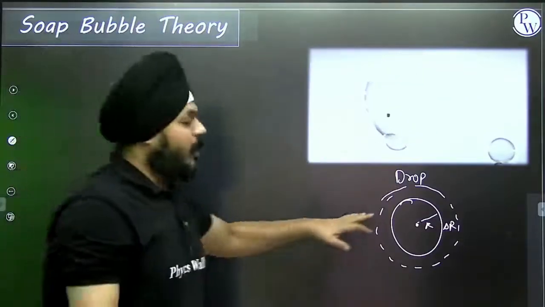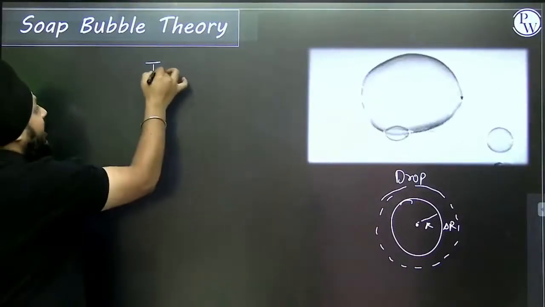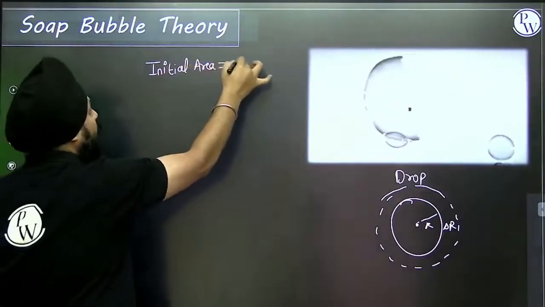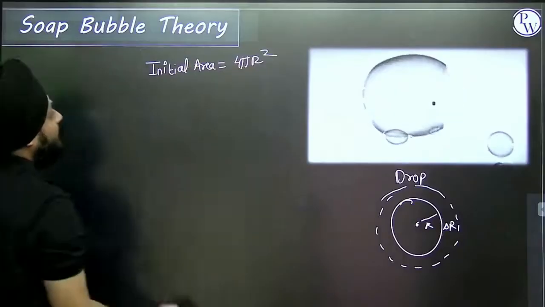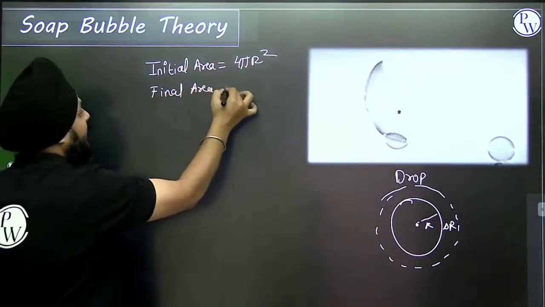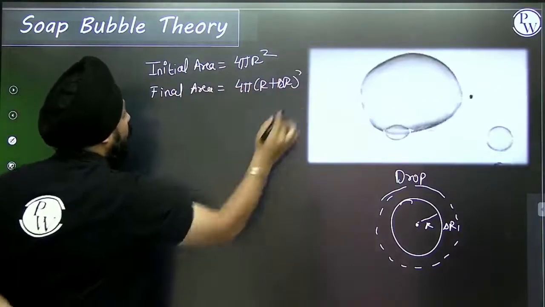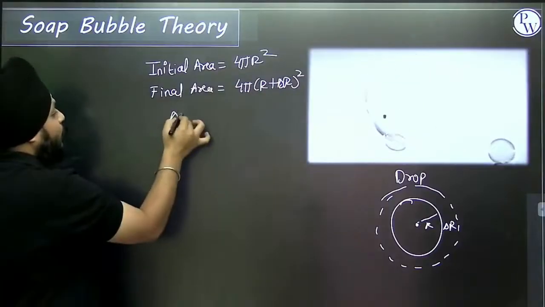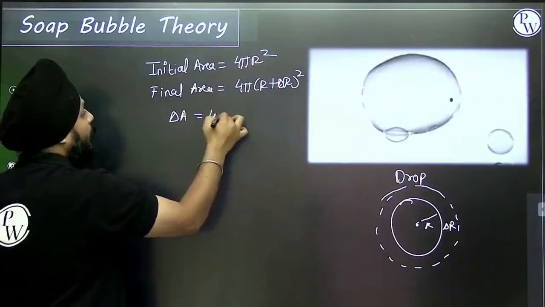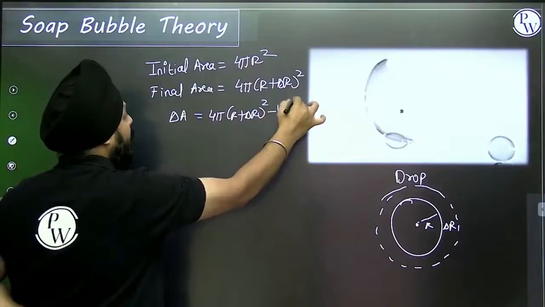Right. So here we are going to define one new thing. Initial area was 4 pi r square. Final area, can I define it as 4 pi (r plus delta r) whole square. What will be the change in area? That is equivalent to 4 pi (r plus delta r) whole square minus 4 pi r square.